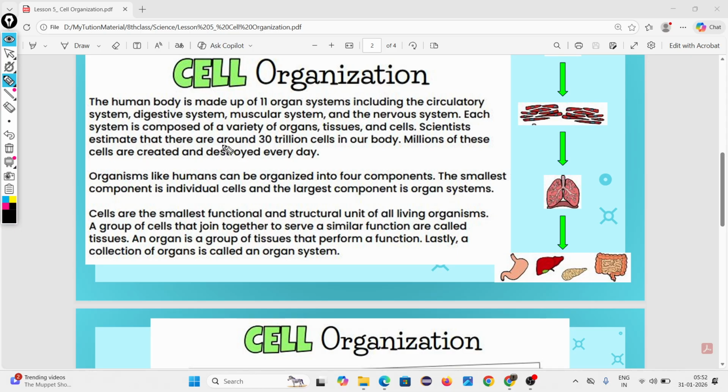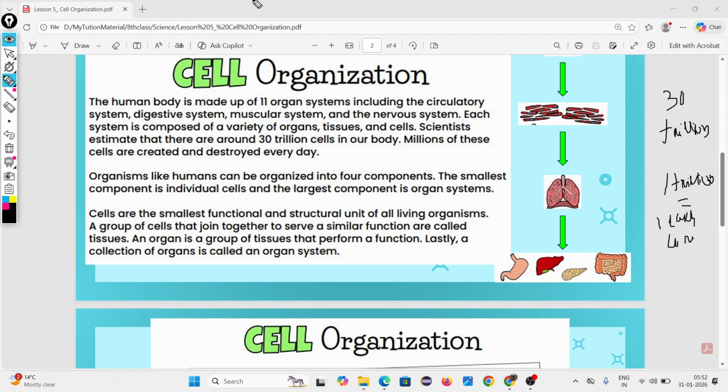Scientists estimate that there are around 30 trillion cells in our body. Then tell me, 1 trillion is how much? Remember, 1 trillion equals 1 lakh crore.